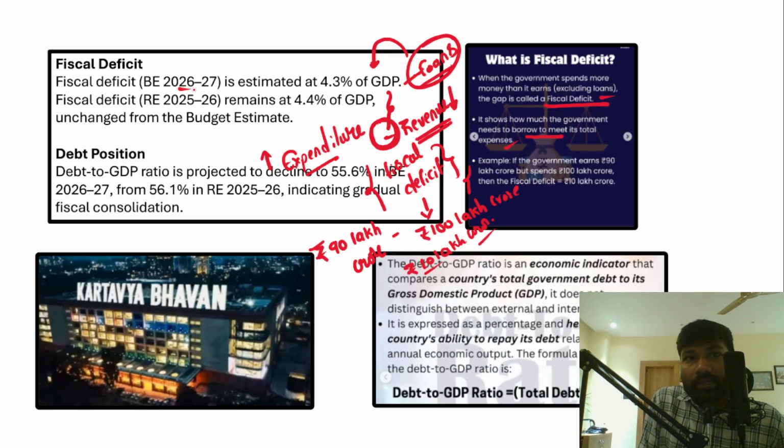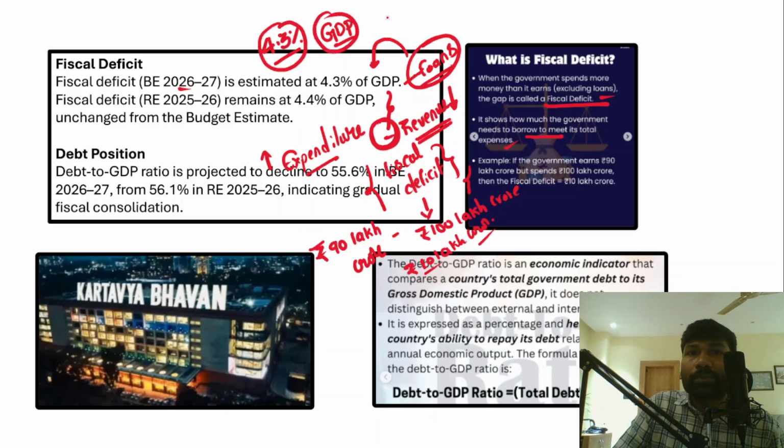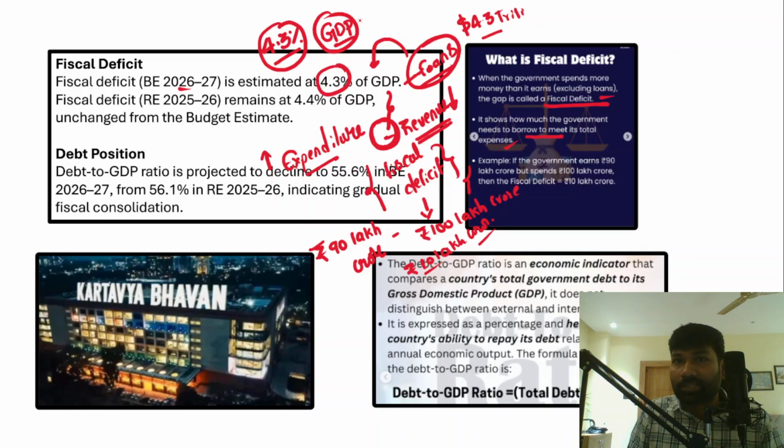Now fiscal deficit for the budget estimate 26 and 27. It is not yet known, but it is estimated that it could be 4.3% of India's overall GDP. So the difference is 4.3% of India's total GDP. India's total GDP stands at around 4.3 trillion dollars. So therefore 4.3% of that is India's GDP budget estimate.